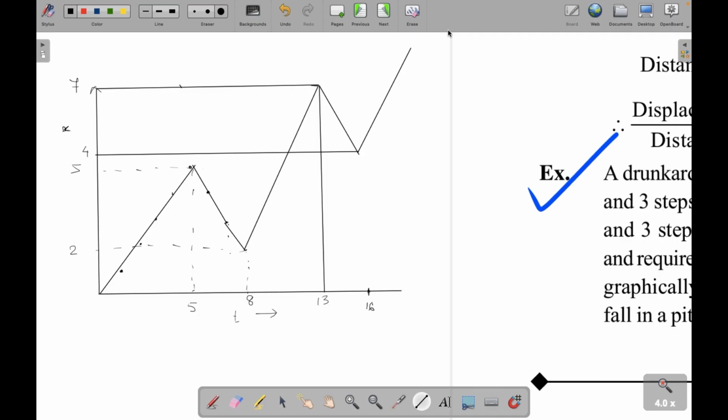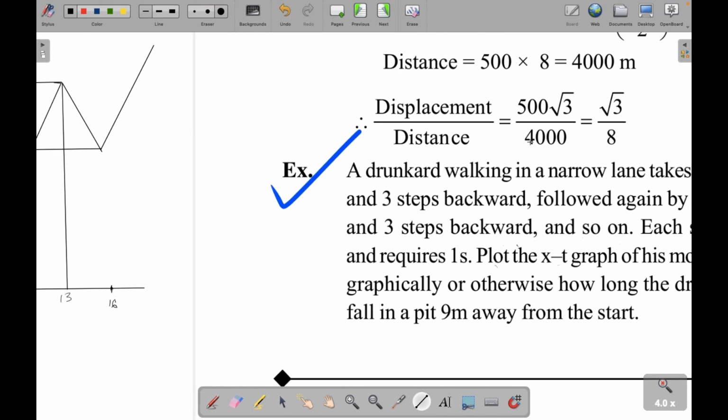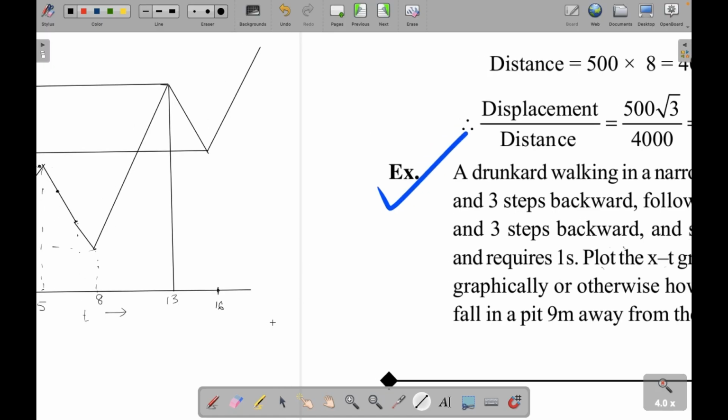So the pit was 9 meters away. If you add 16 plus 5, it will become 21. So this is how we solve this graphically.